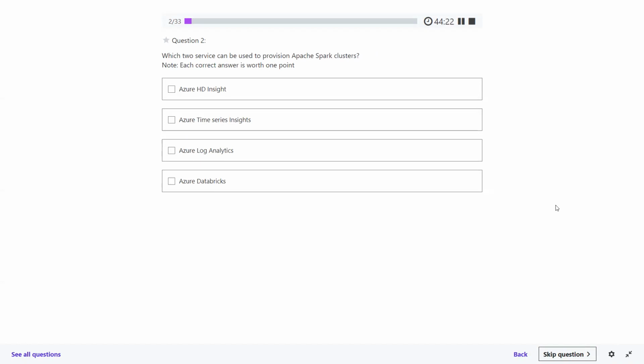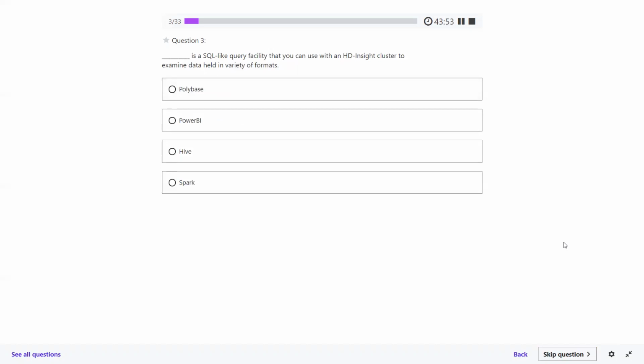Question two: which two services can be used to provision Apache Spark clusters? Azure HDInsight, Azure Time Series Insights, Azure Log Analytics, Azure Databricks. So what should be the answer here? Azure Databricks and Azure HDInsight. Right. So we have seen Azure HDInsight and Azure Databricks. It's related to Apache Spark clusters, right? Which is for data analysis purposes. Perfectly fine.